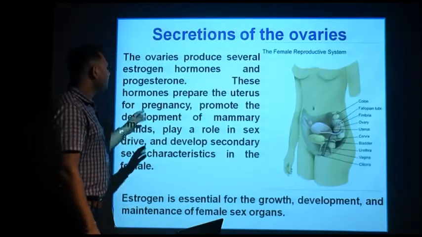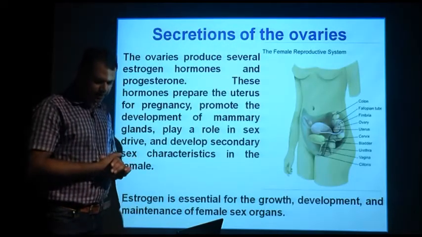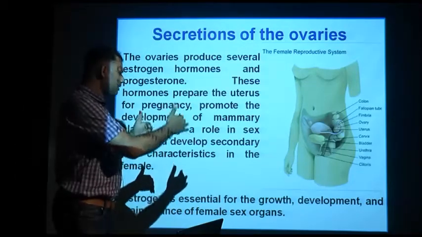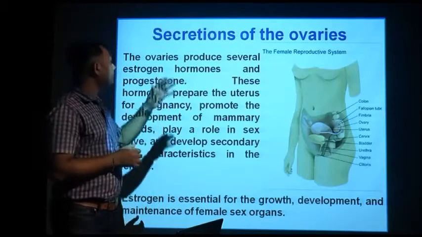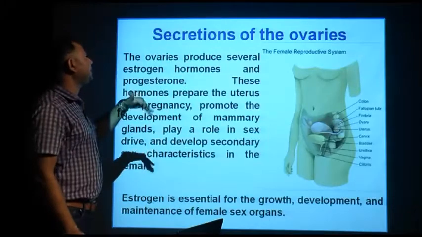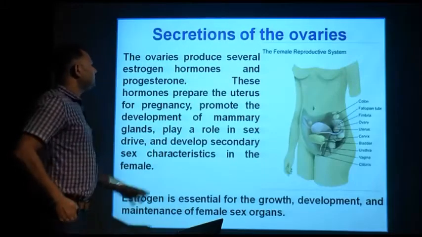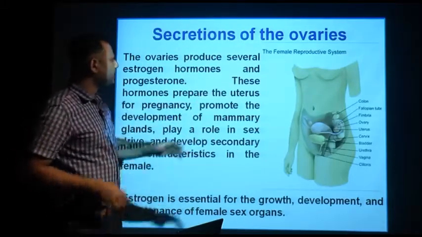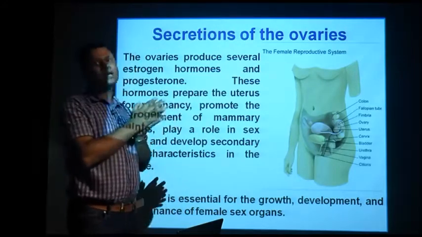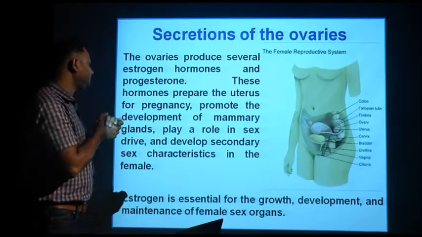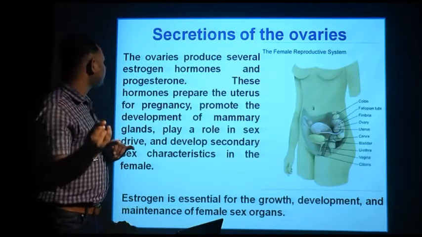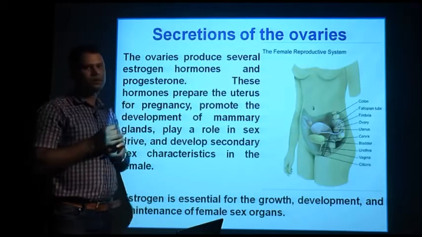Now coming to the gonadal hormones. We have to study the male gonads and the female gonads. First, the secretion of the female gonads, the ovaries. What are the endocrine functions of the ovaries? The image shows the female reproductive system, of which the major parts are the ovary and uterus. The ovaries produce estrogen and progesterone hormones.